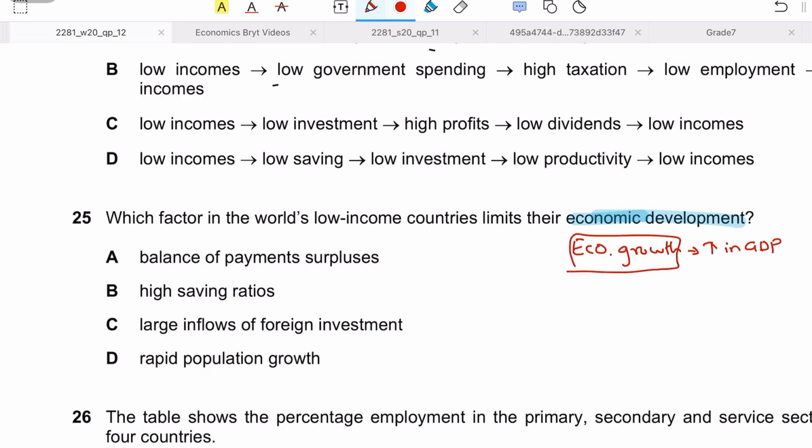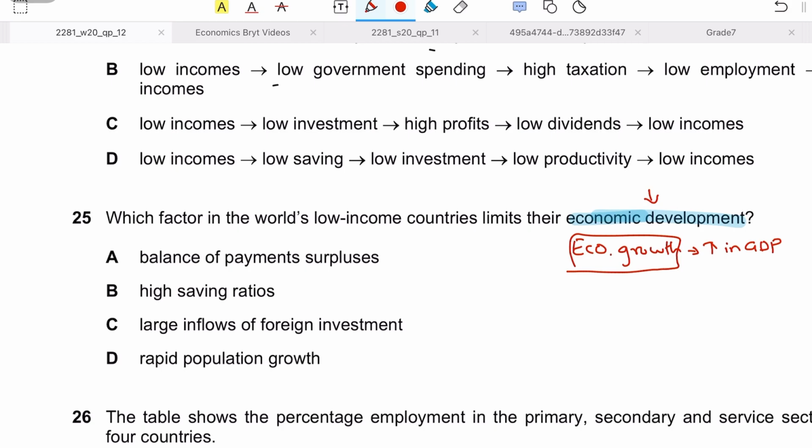But economic development goes one step beyond economic growth, and it gives a more holistic view of the fact that whether economic growth is leading to improvement in welfare or not. Because economic development represents what kind of welfare we have, what kind of quality of life we have.